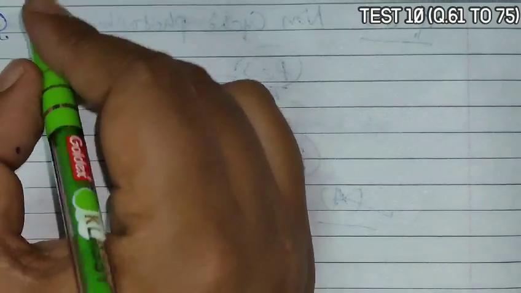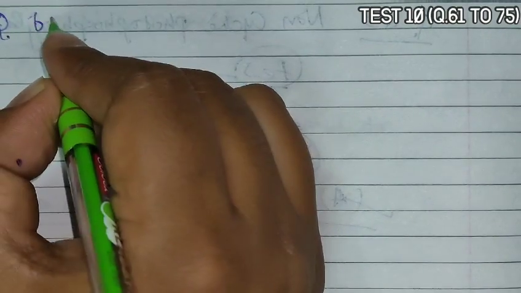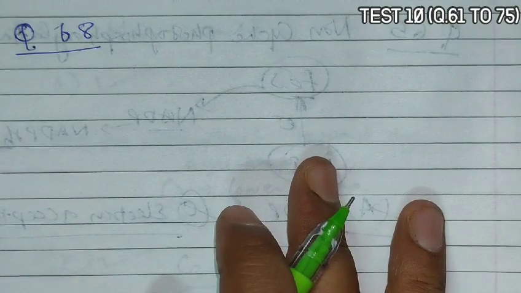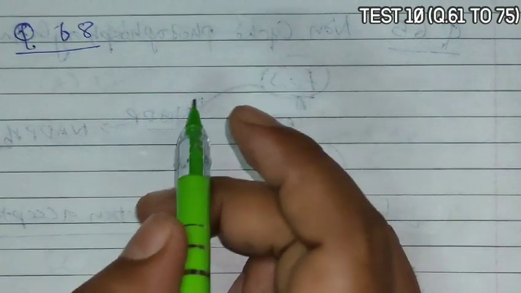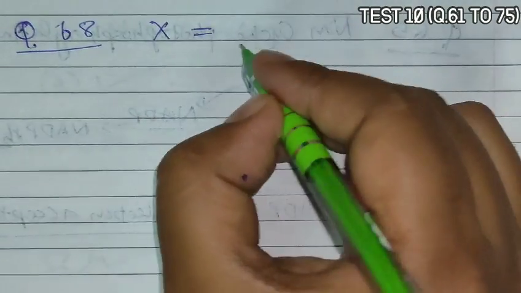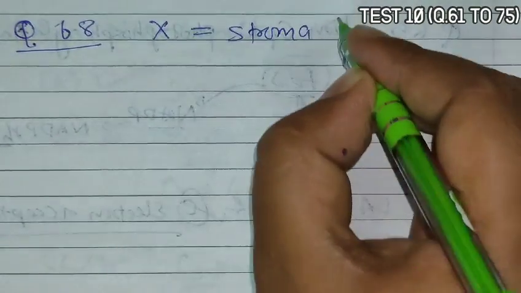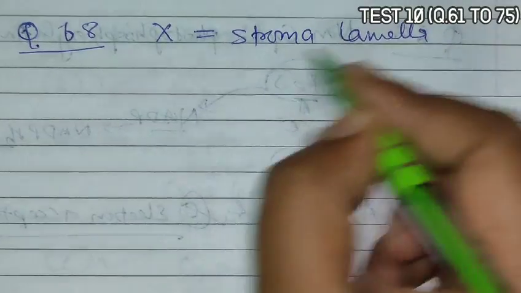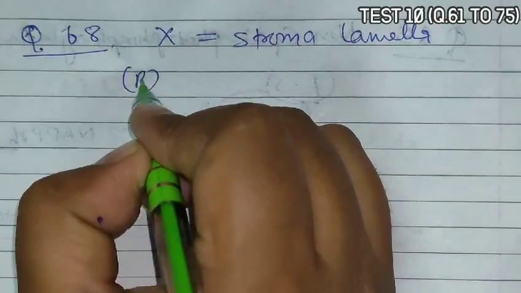Next is question 68. Question 68 asks to identify the X from the figure. So it is a diagram based question in which X is shown as stroma lamella. So B becomes the correct answer.